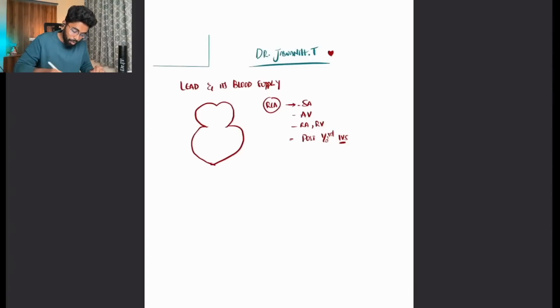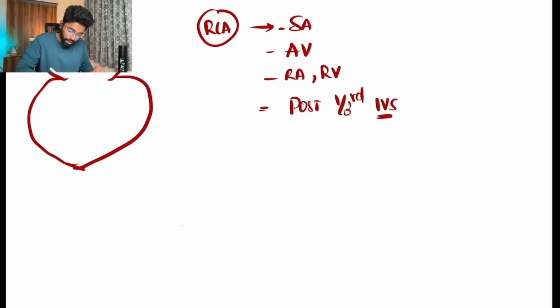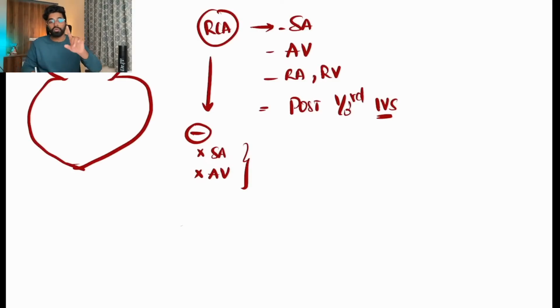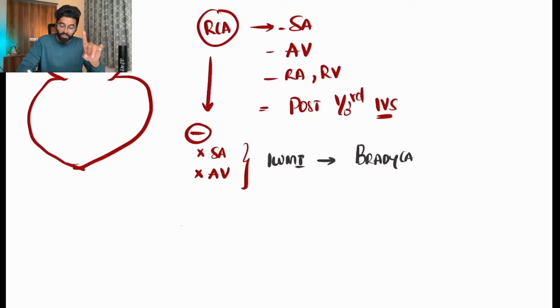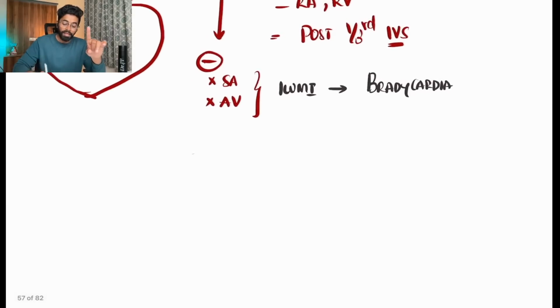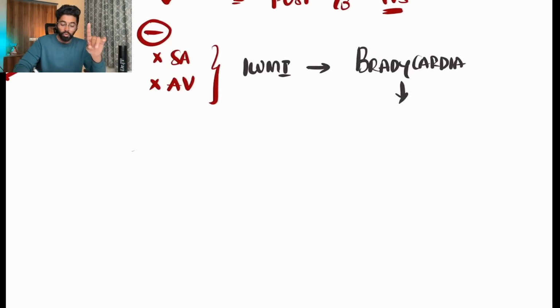So whenever there is a block in this RCA, definitely the SA node will be inhibited and the AV node will be inhibited. That's why whenever a patient with inferior wall MI comes, the patient presents with bradycardia, because the SA node is not functioning properly and the AV node is not functioning properly due to lack of blood supply, and due to bradycardia, the patient goes into hypotension, right?